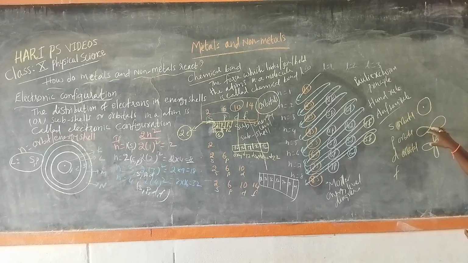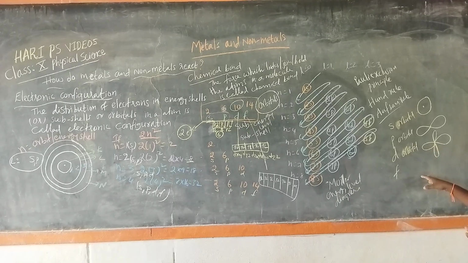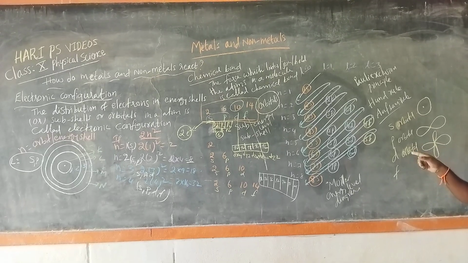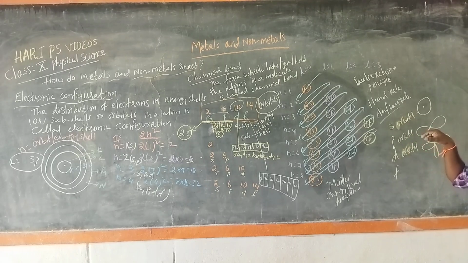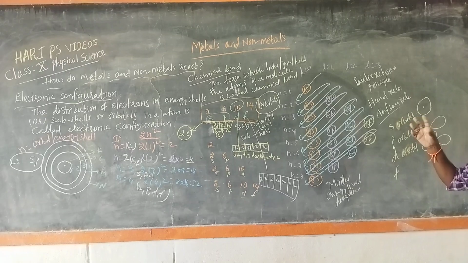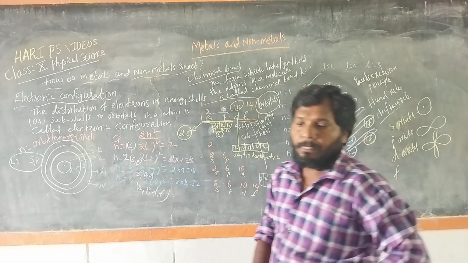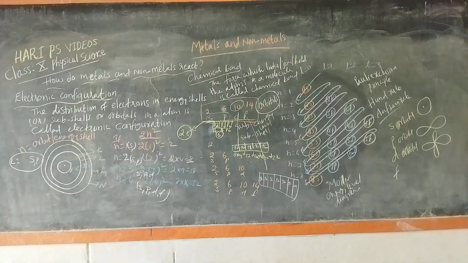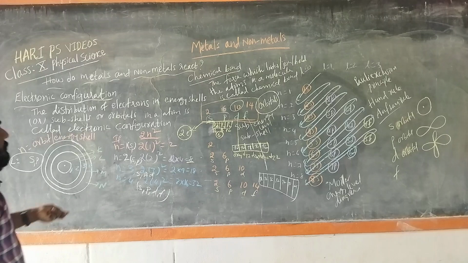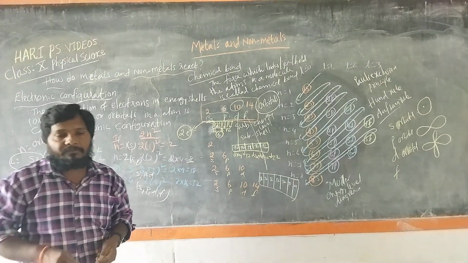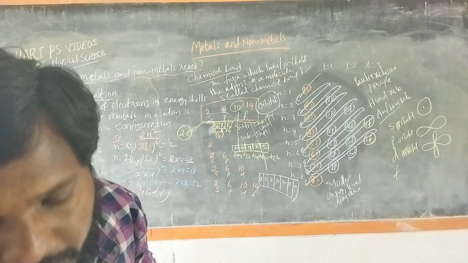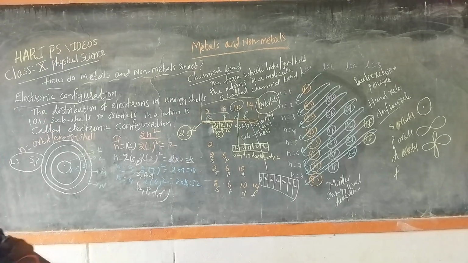Know the shapes of S, P, D, F orbitals, because while explaining chemical bonds, ionic bond and covalent bond, I will also use the shapes of orbitals to explain how the bonds are formed. Right. Now let's come into our chapter.